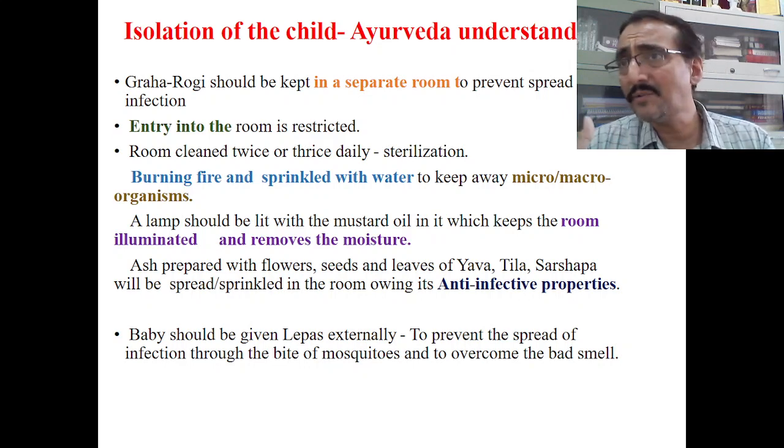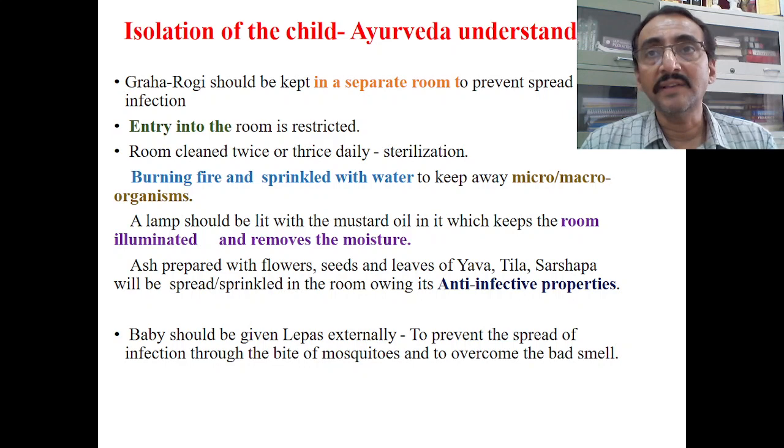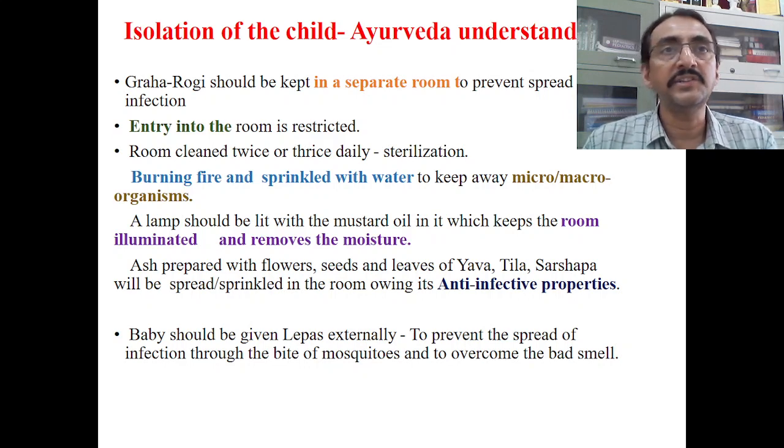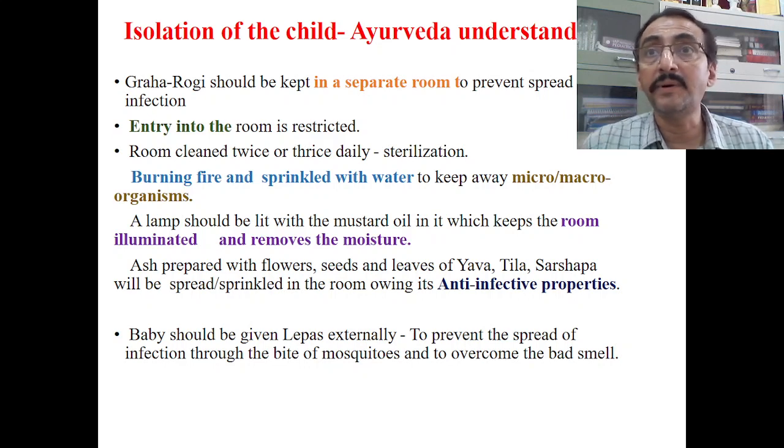So what are the unique methods of following these aseptic measures in the Ayurveda classics? They say to burn a fire and sprinkle water to keep away the microorganisms. Some drugs having Tikshna and Ushna qualities should be taken and burned inside the room, in a corner of the room.